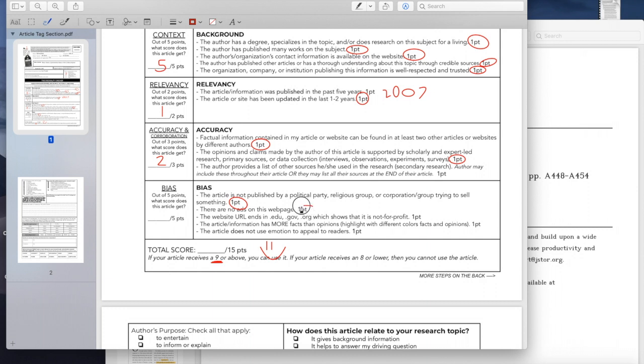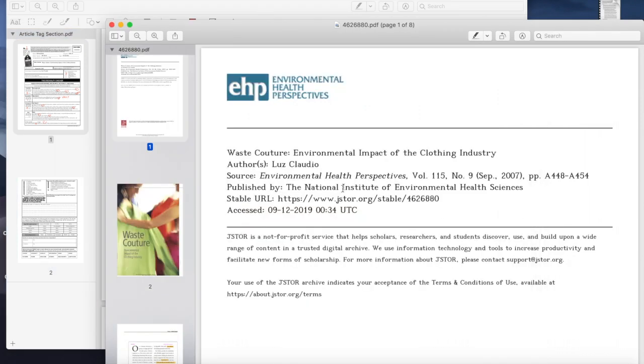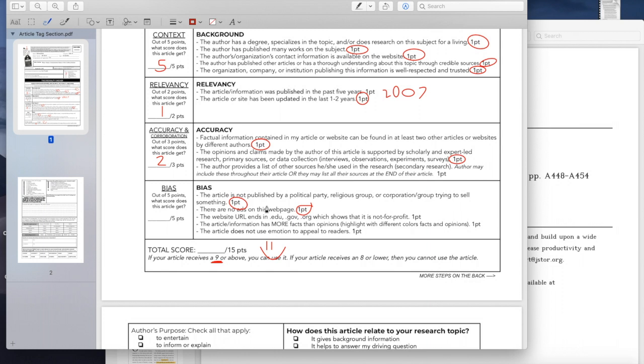Number 2, it says there are no ads on this webpage. That is correct. That gets a point. Next, the website URL ends in .edu, .gov, or .org. We know that it does end in .org. It's JSTOR, and it says right there it's not for profit, so it gets a point there. Then it says the article information has more facts than opinions. That is true. It gets a point.